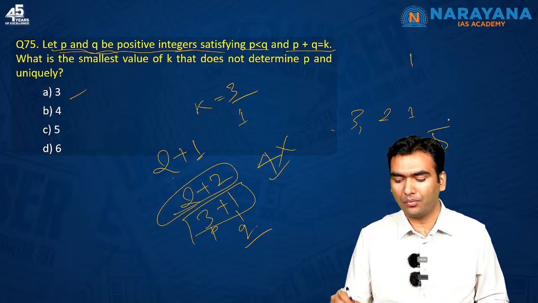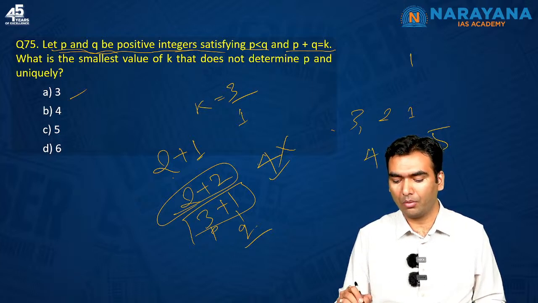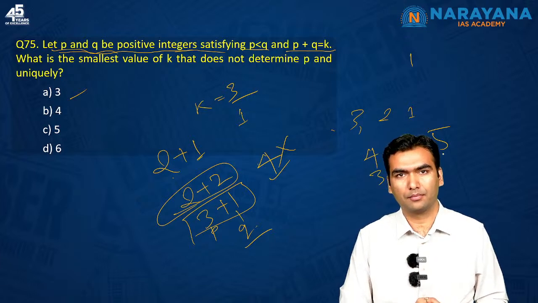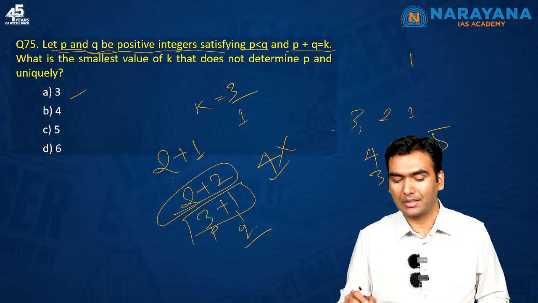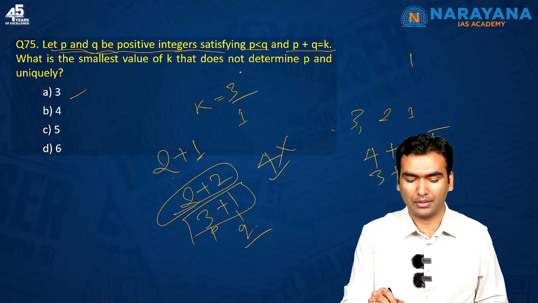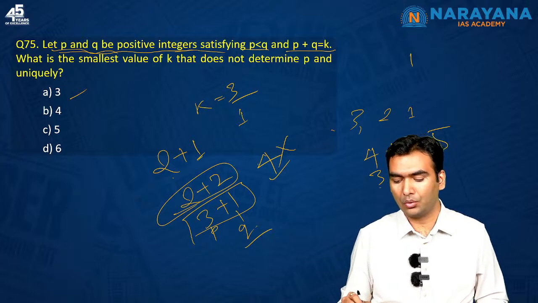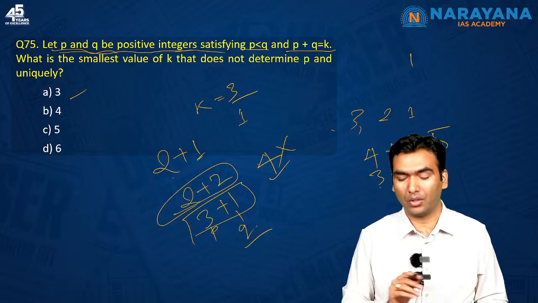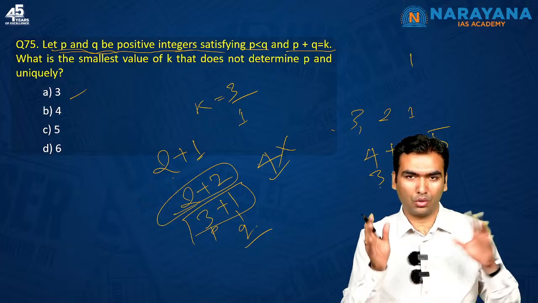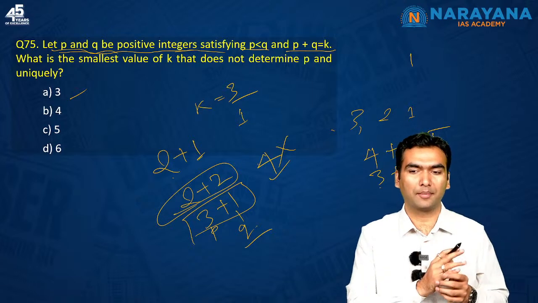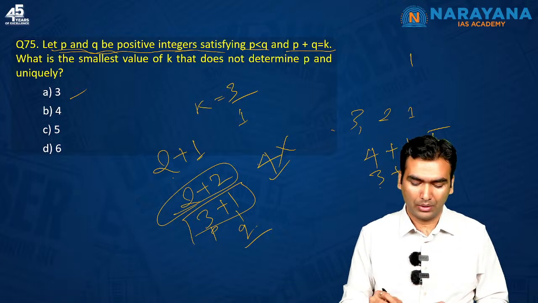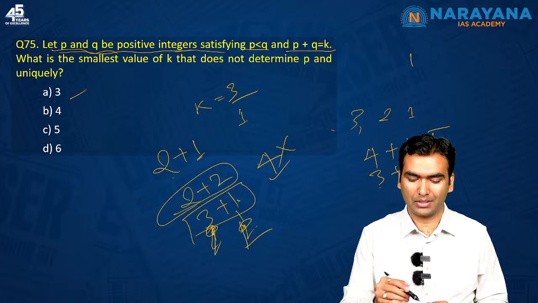If K is equal to 5, you can write 5 as 4 plus 1 and 3 plus 2. Both of these satisfy the two conditions. Sorry, P is less than Q, the whole of the discussion was like that, so here P is 1 and Q is 4, Q is the greater number.